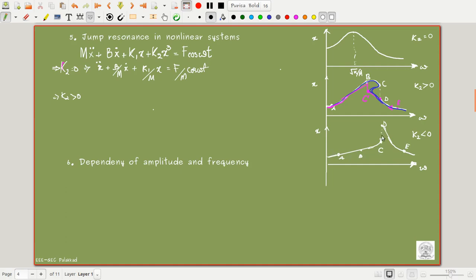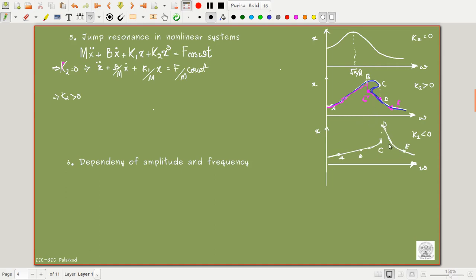When we try to increase the frequency, it jumps from C to D and then reduces like this. When we reverse the frequency, the curving is towards a lower frequency region for K2 less than 0. So that is how we distinguish whether it is a hard spring or a soft spring.